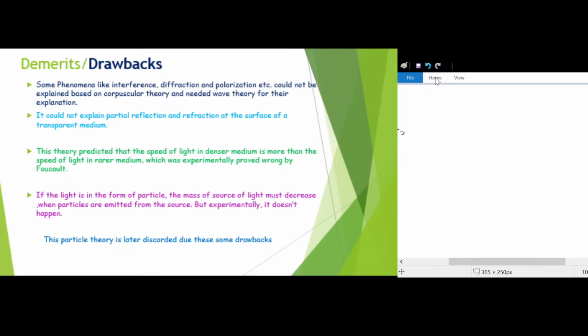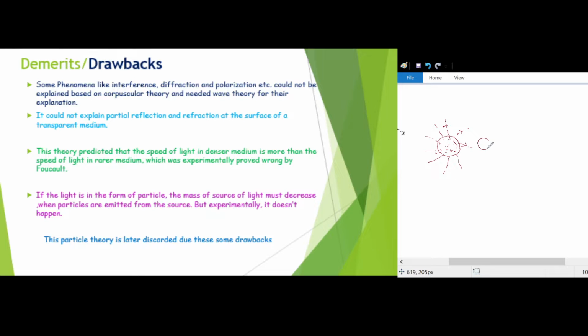Suppose this is the source of light and it is emitting particles. A continuous emission of particles is happening, and this is the diagram where the particles are moving from the source. So these are the particles, and what will happen to this after some time?